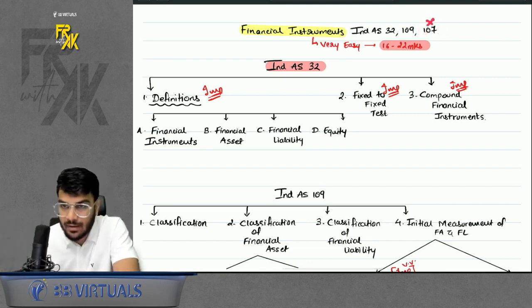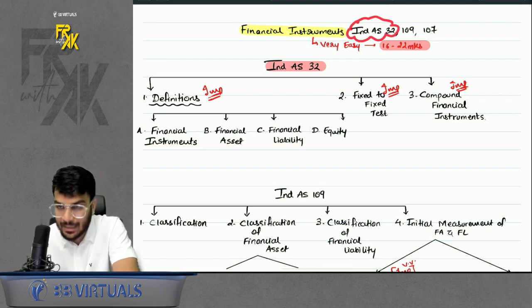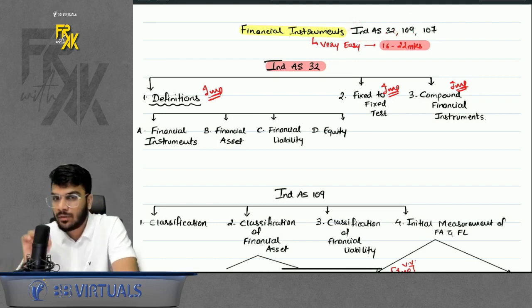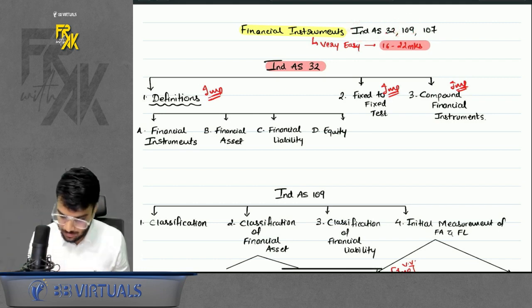Of course 107 is not very relevant. 32 is relevant for the basic clarity, but the important standard out of these 3 is 109, of course, but we will cover all of them.